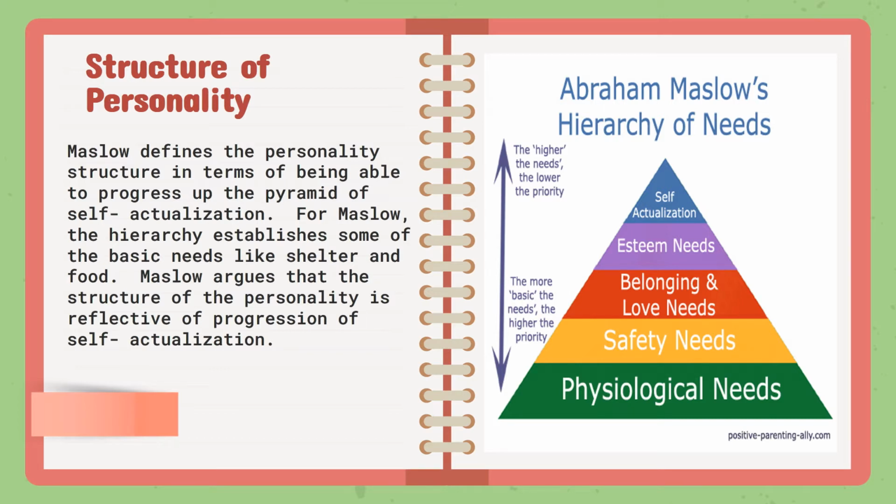If we look at the photo on the right side, we can notice that the physiological needs up to the esteem needs are referred to as the more basic needs, which require more priority in order to be fulfilled. While the highest need, or the level of self-actualization, requires less priority in order to be satisfied.